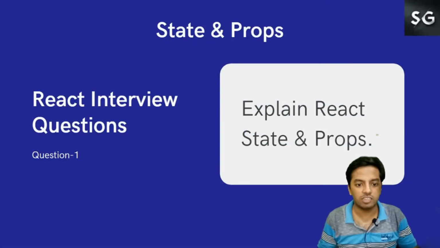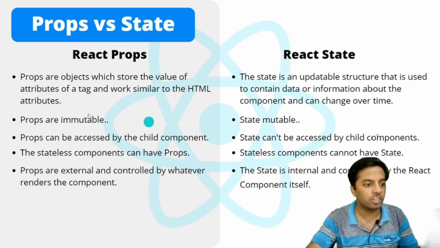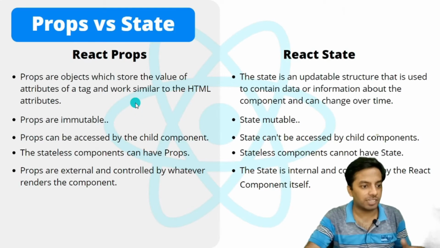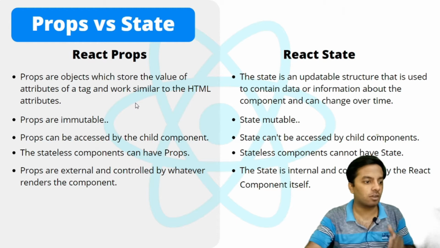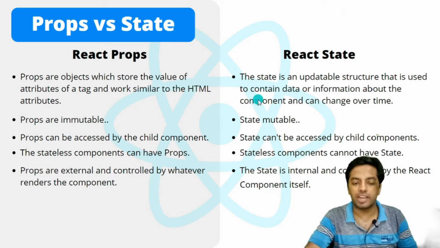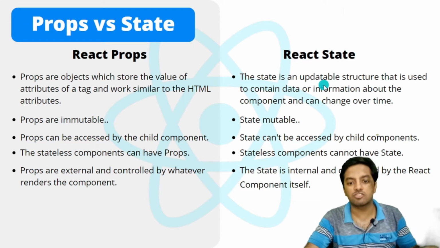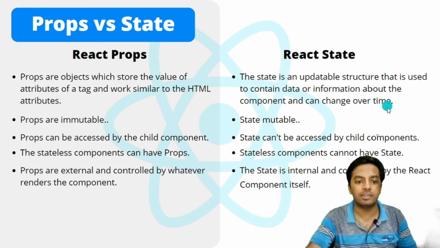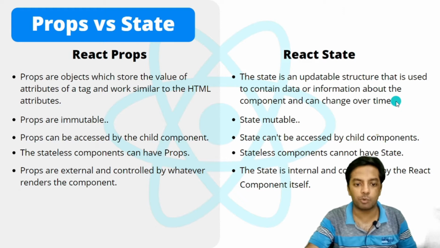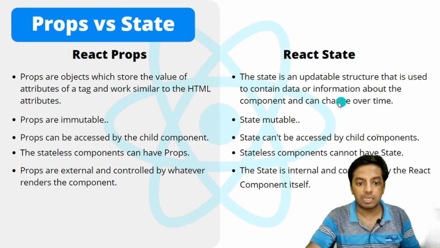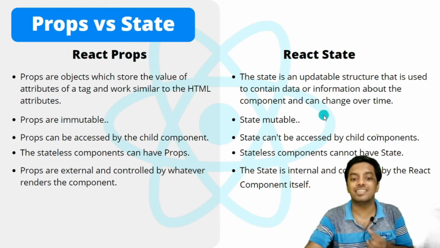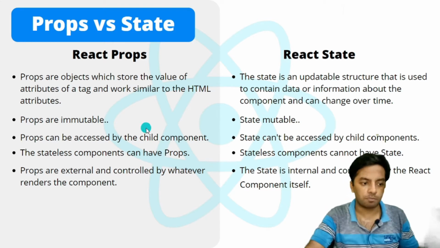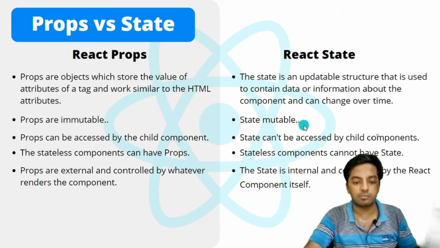So the very first question is explain React state and props. Okay, so what are React props? Props are the objects which store the value of attributes of a tag and work similar to the HTML attributes, whereas state is an updatable structure that is used to contain data or information about the component and can change over time. Keep this thing in mind that React state can change over time. Okay, props are immutable whereas state is mutable.